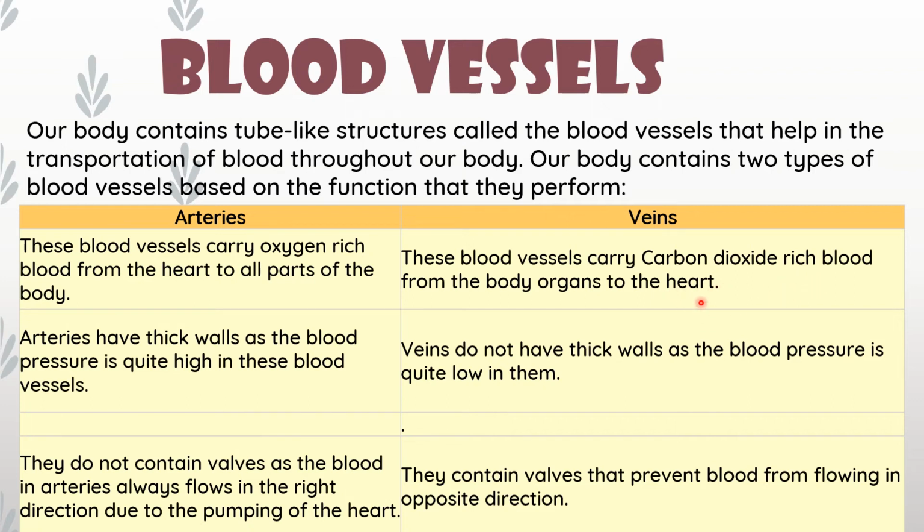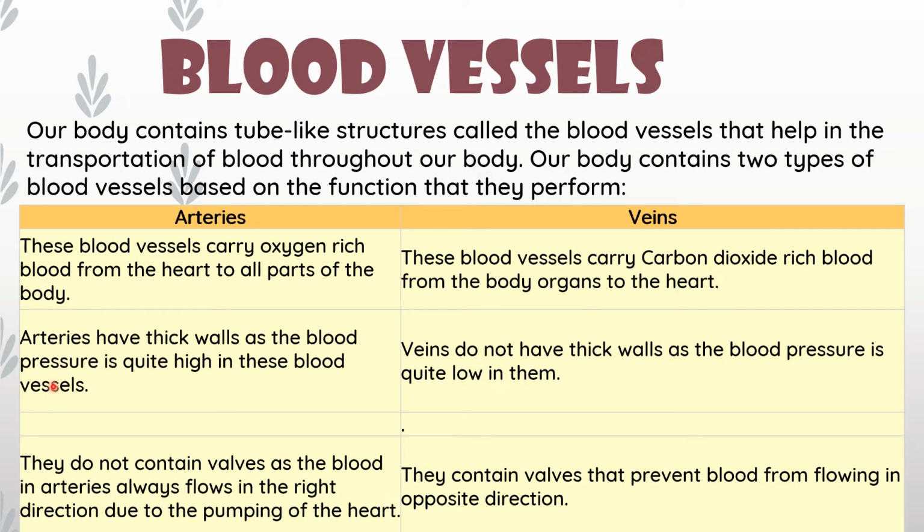So it shows blue color because it contains carbon dioxide. Veins contain carbon dioxide rich blood from the body organs to the heart. Arteries carry oxygen rich blood from the heart to all parts of the body, but veins carry carbon dioxide rich blood from all body organs and come to the heart.